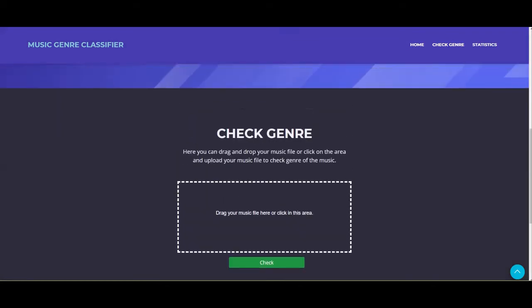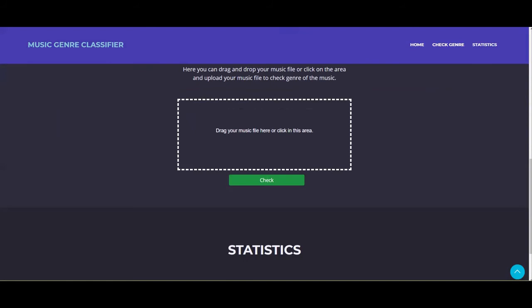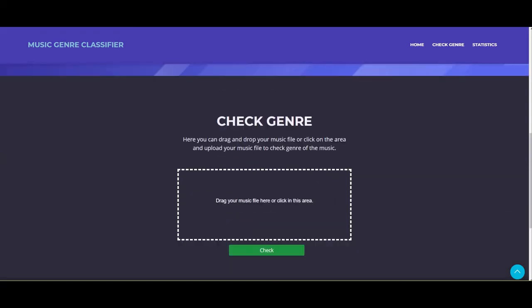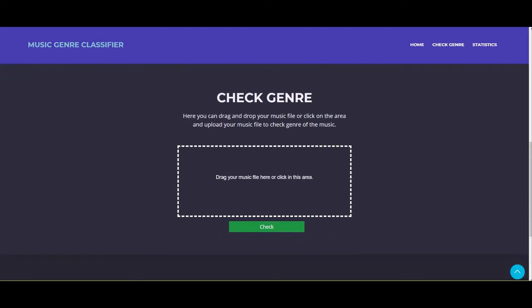Here we can upload a music file, and then it will extract the metadata from that music file, and according to that metadata it will predict the genre of that music. We have also added an error handling mechanism here. If we upload a file other than a wave type, it will give us an error.